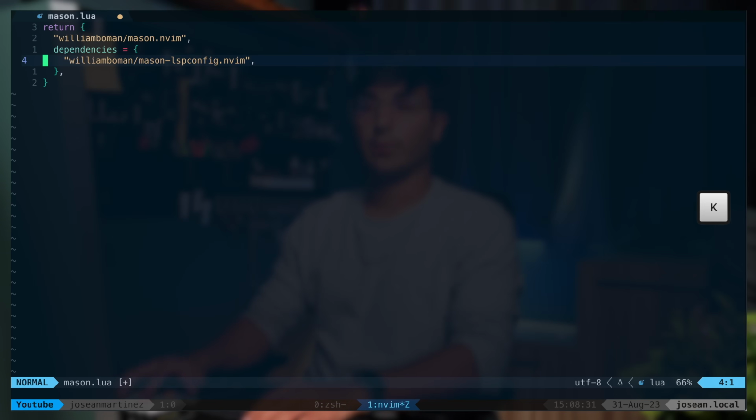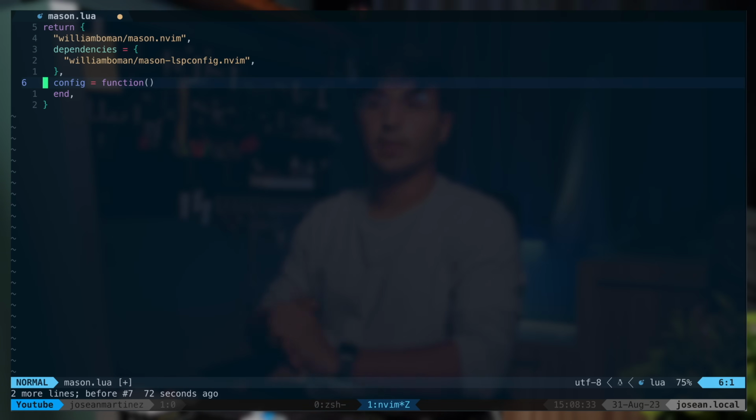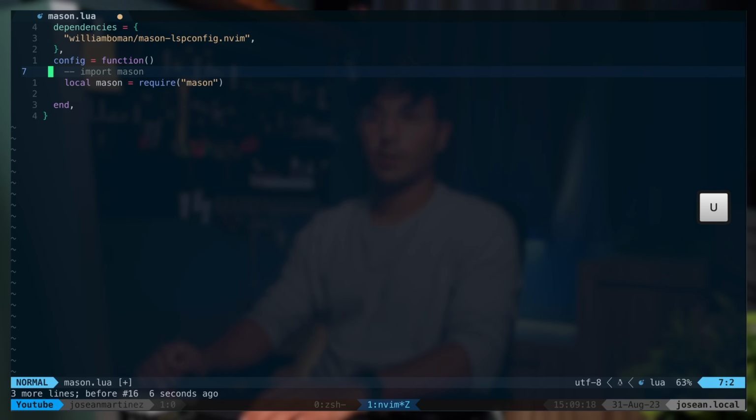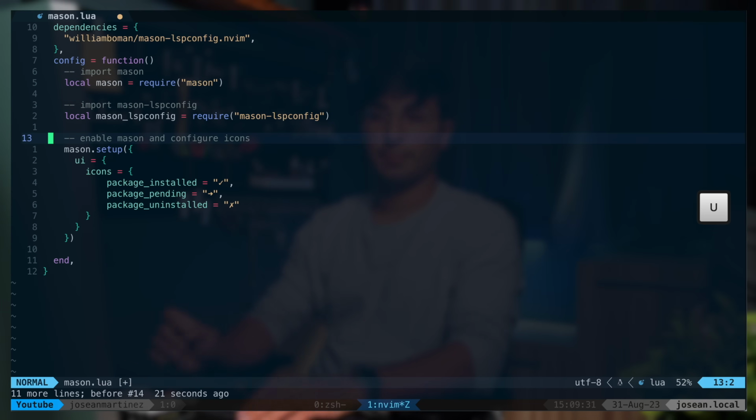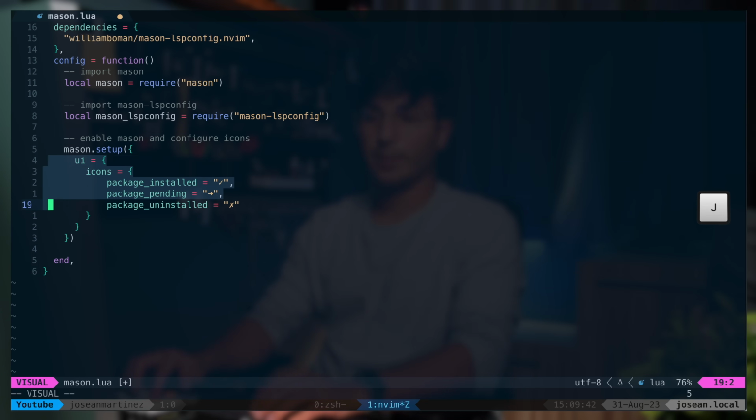All right, so the next thing we want to add here is a config function that will run whenever Mason loads. In this case, we're not doing lazy loading, so Mason will load whenever Neovim starts. Then we want to load Mason first, and then we'll load mason-lspconfig. And then what we're gonna do is call the Mason setup function. In this setup function, I'm passing a table with this UI property. I'm just setting some icons here to make the Mason UI look a little nicer.